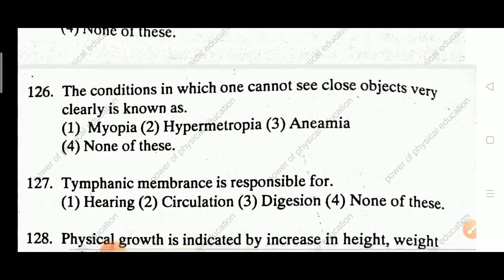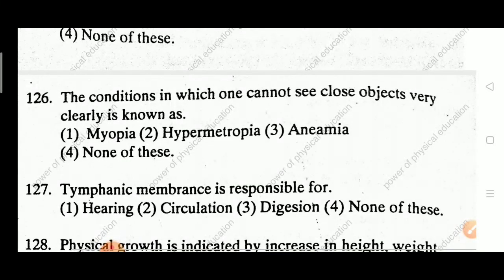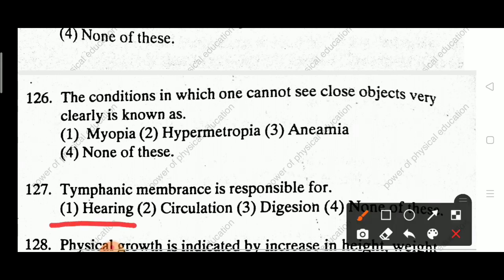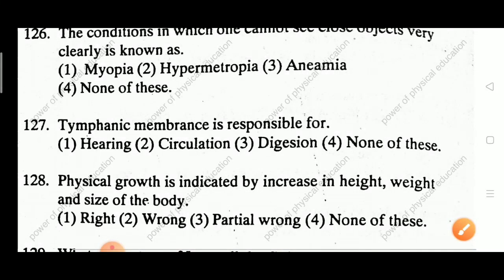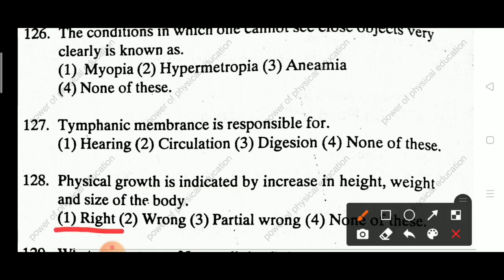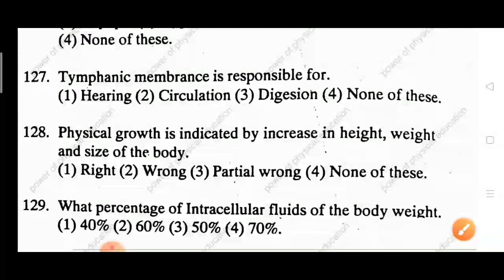Next question 127. Tympanic membrane is responsible for hearing, circulation, digestion, none of this. Answer: hearing. Next 128 question. Physical growth is indicated by increase in height, weight and size of the body. Whether it is right, wrong, partially wrong, none of this. Answer: right.